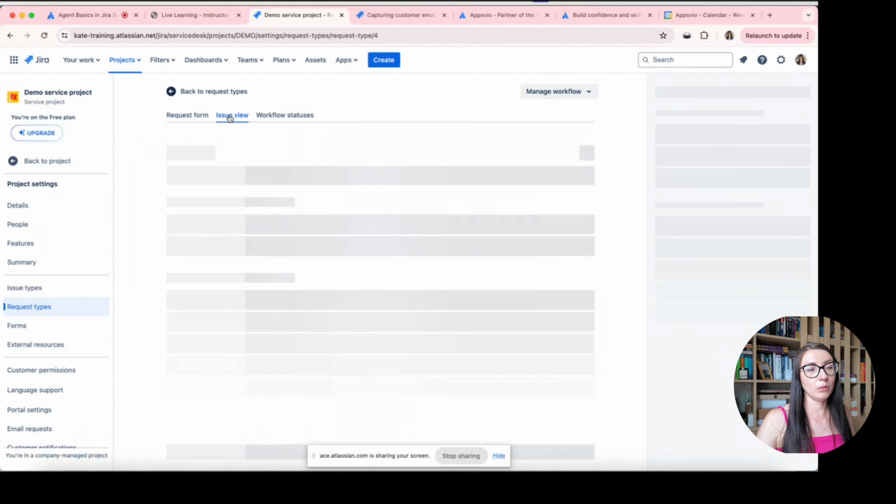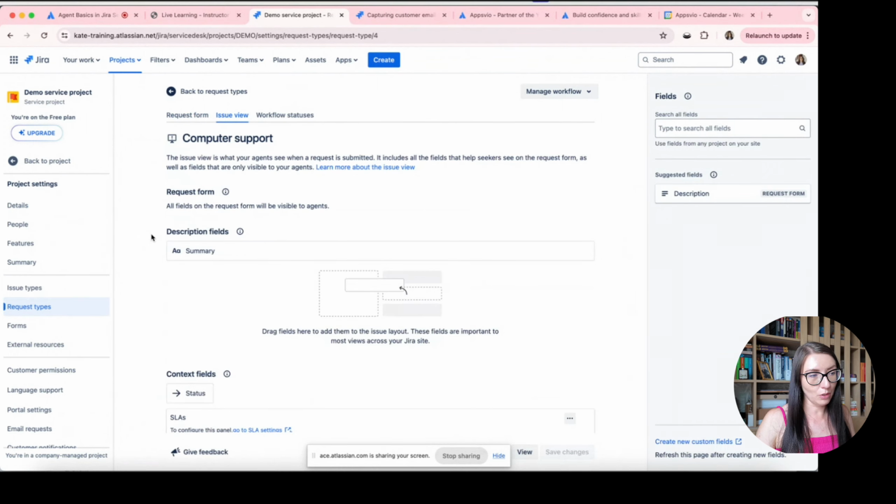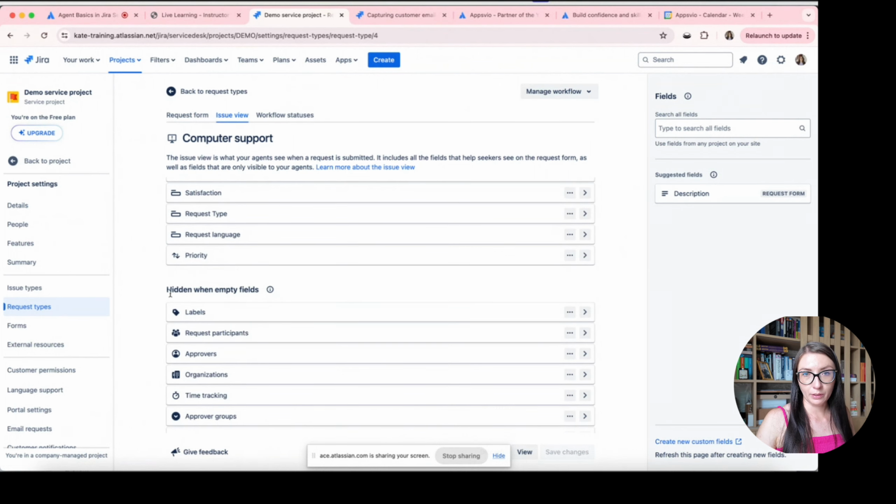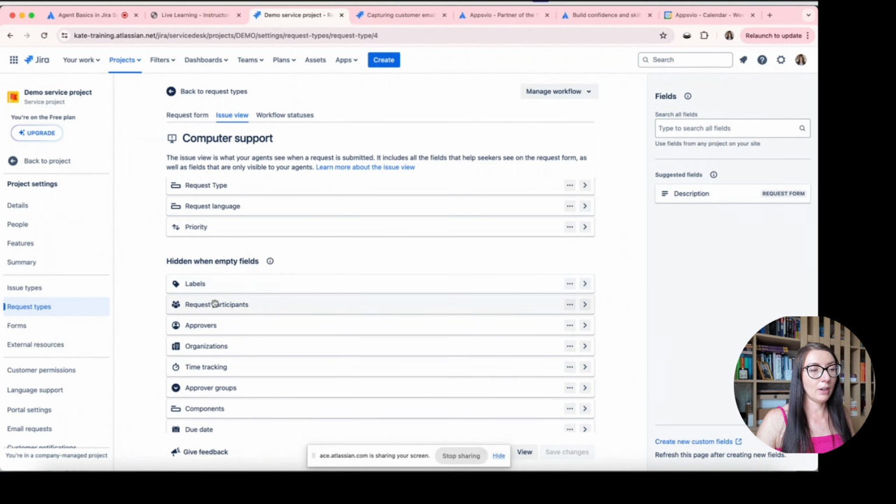And here we have got the standard configuration for Jira, in which we have got context fields, and we have got also the option hidden when empty fields. And you can see that, for example, request participants or approvers are in this section, more details. They are hidden because they are empty.